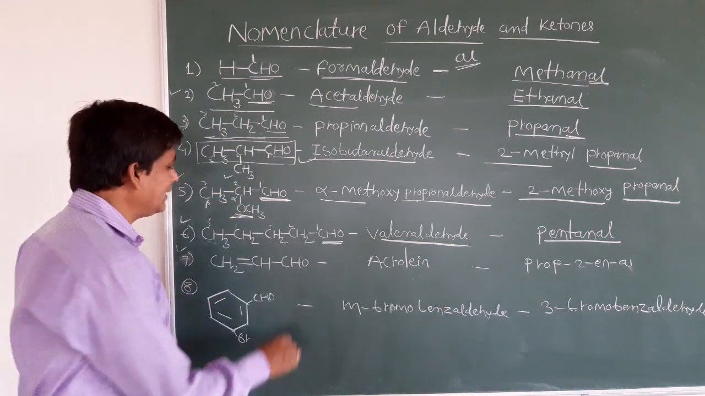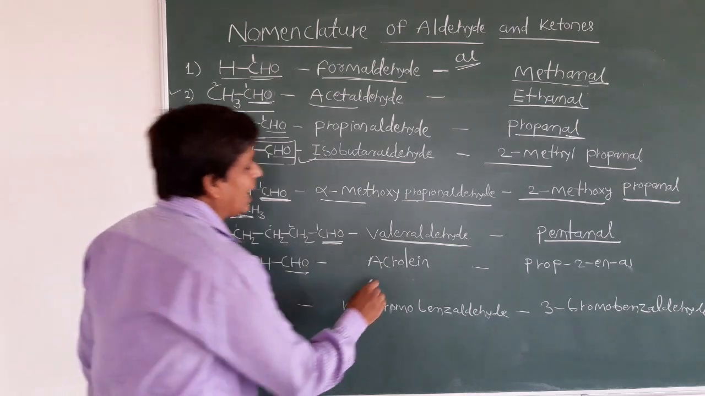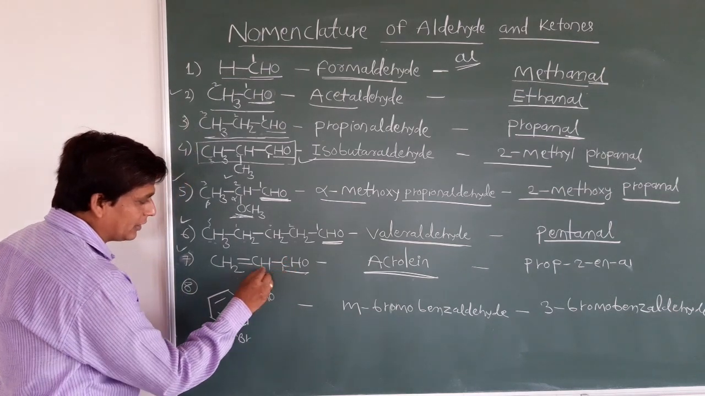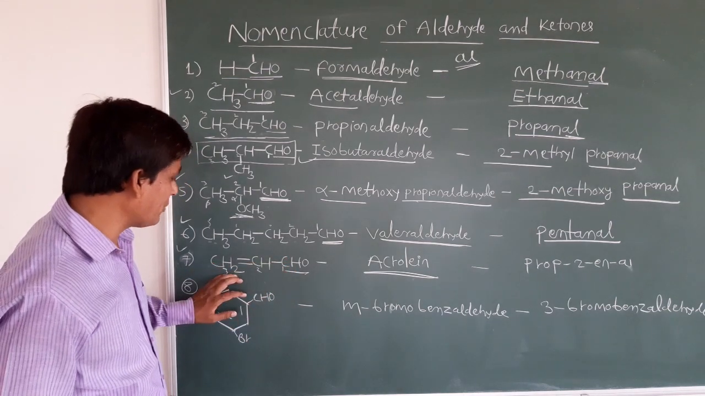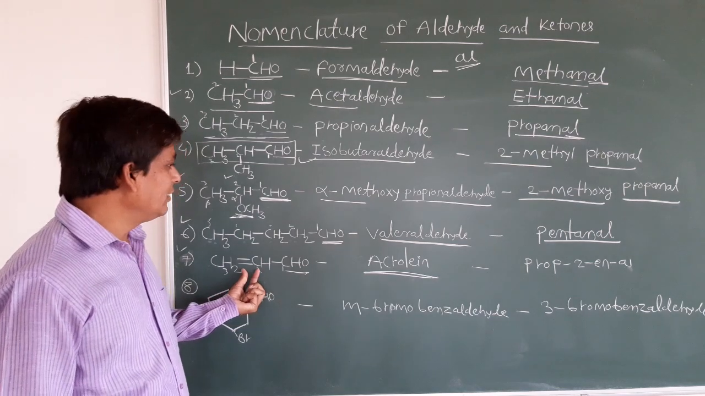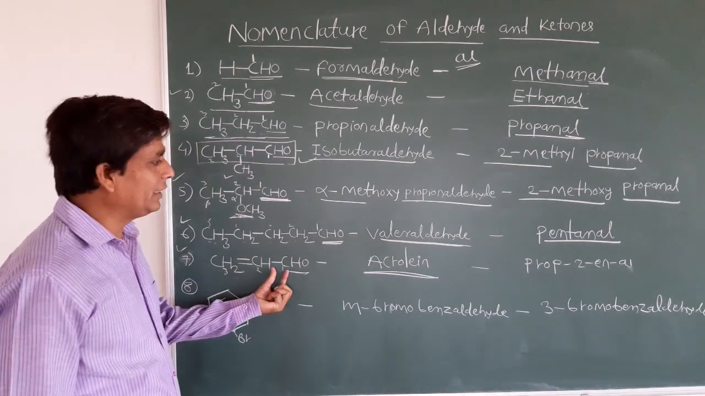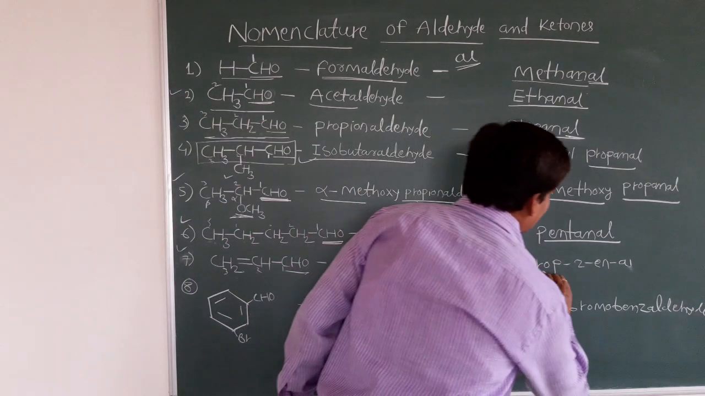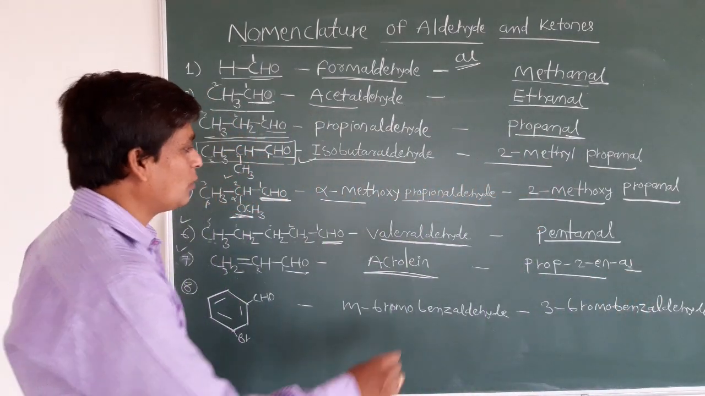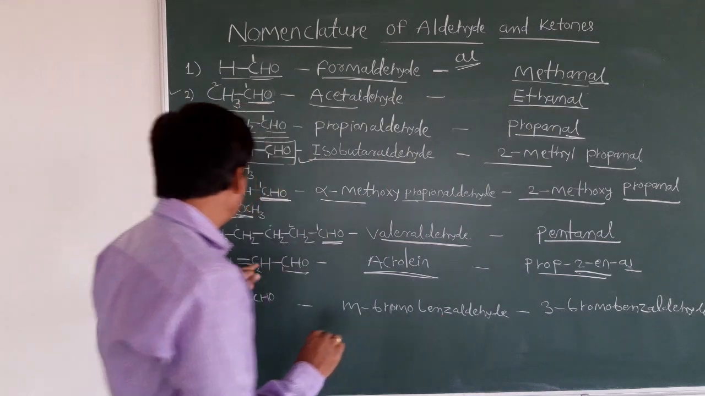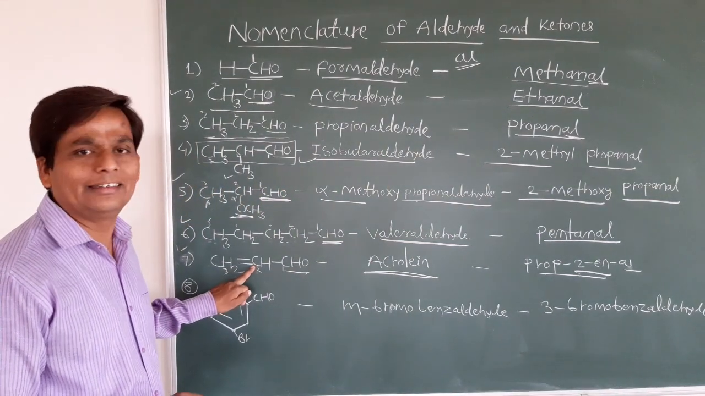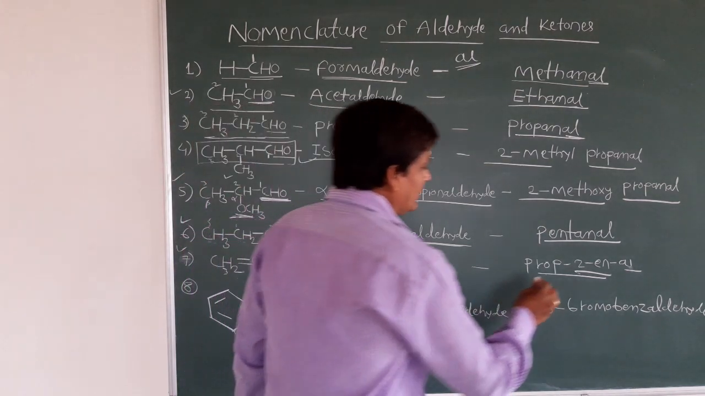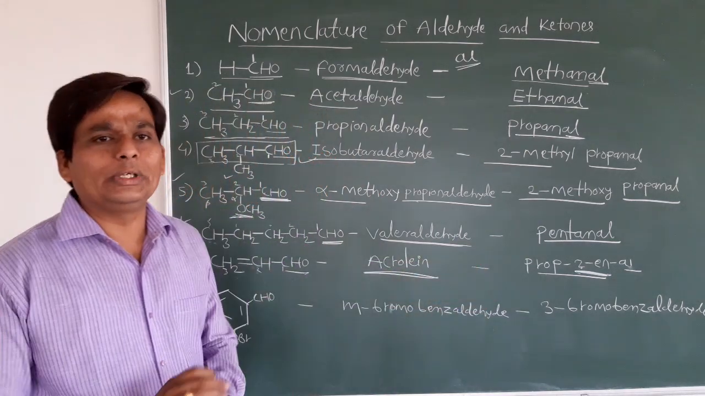See another example. CH2 double bond CH CH2. The double bond is here, so we say it is acrolein. That is the common name. What about the IUPAC name? Start the numbering from here, 1 2 3. Total 3 carbons, but on the second carbon a double bond is there. Total carbon 3 means propane, and on the second carbon a double bond is there, so we say prop-2-enal. Al means aldehyde. Why do we write 2-en here? Because on the second carbon a double bond is there. It is an alkene, not an alkane. You have to consider the parent alkene, so on the second carbon the double bond is there, and we write 2-enal.